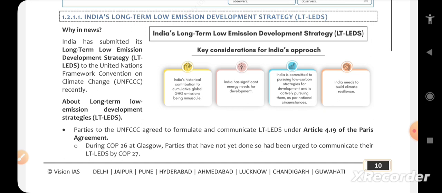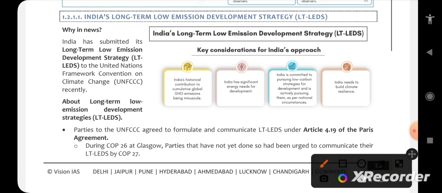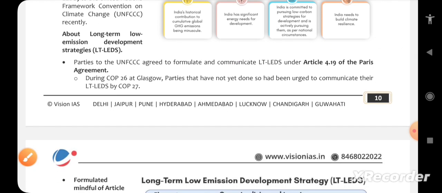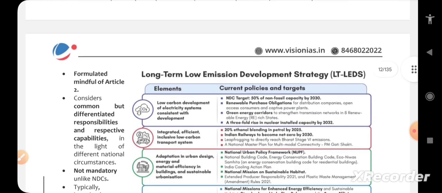That is LT-LEDS. So what is LT-LEDS and how did it come into force? Basically, during the Paris Agreement, the parties to the UNFCCC agreed to give long-term LEDS and their plan about how they are going to do the strategy to develop low emission development. That was the basis of LT-LEDS. Moving forward, during COP26 Glasgow, parties that had not yet done so were urged to communicate their LT-LEDS by COP27.